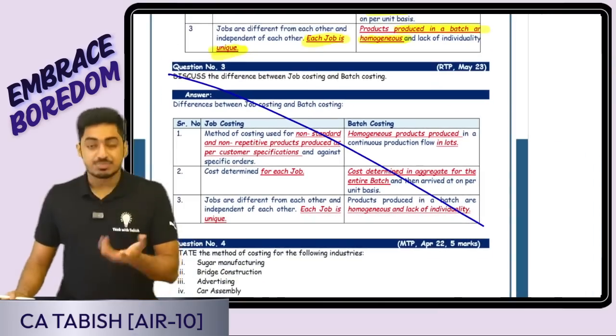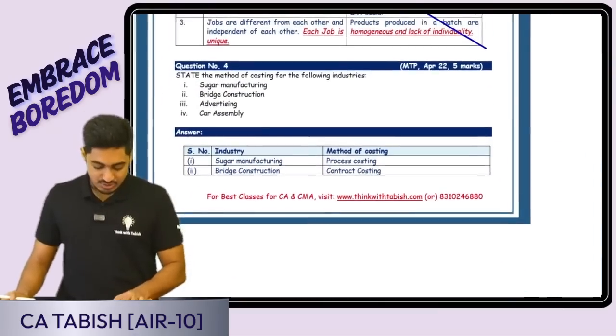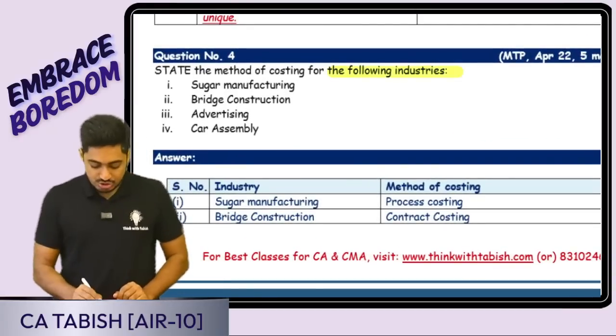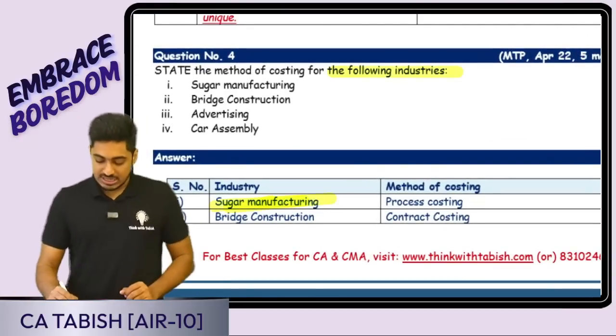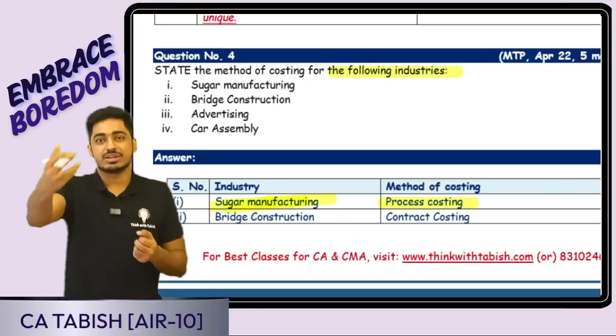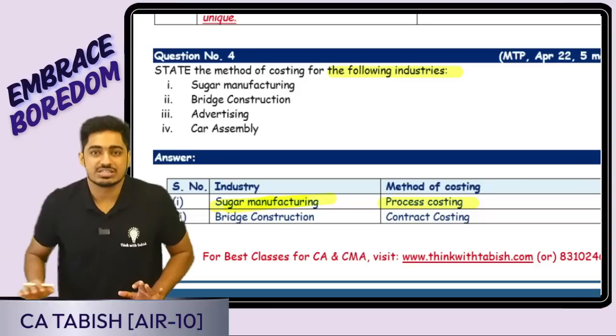Question 3 is again the difference between job and batch costing. We have already discussed, so let us go ahead to the next question. State the method of costing for the following industries. Sugar manufacturing. I'm manufacturing sugar. It is produced in different processes. First, you're extracting the molasses, from that you're getting the juice, all those things. So it is going to be process costing.